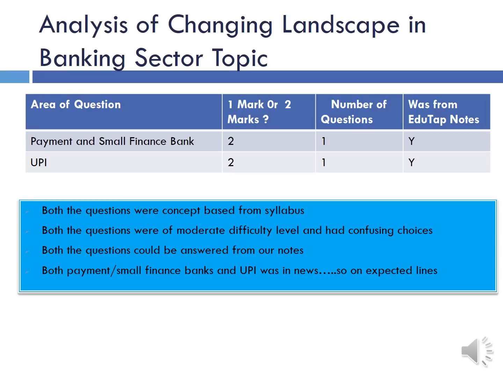The question on payment and small finance banks asked you to differentiate between payment and small finance banks. And the question on UPI was also very easy. Both payment and small finance banks and UPI were in the news, so I think this was on expected lines. Questions on changing landscape in the banking sector would always be from current affairs. That's what you mean by changing landscape, right? So again, very good, decent questions from our notes, which could have been easily attempted if you had read our notes.